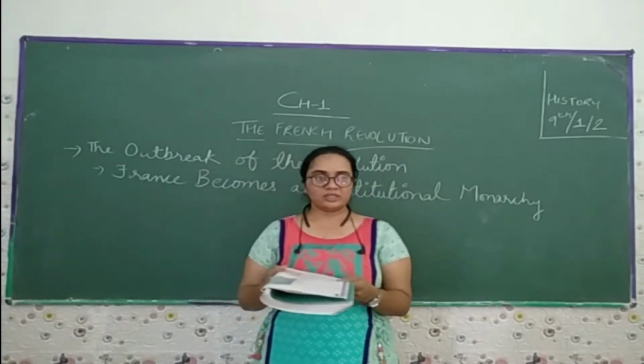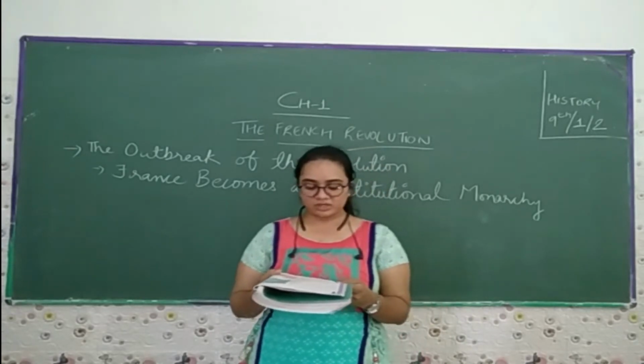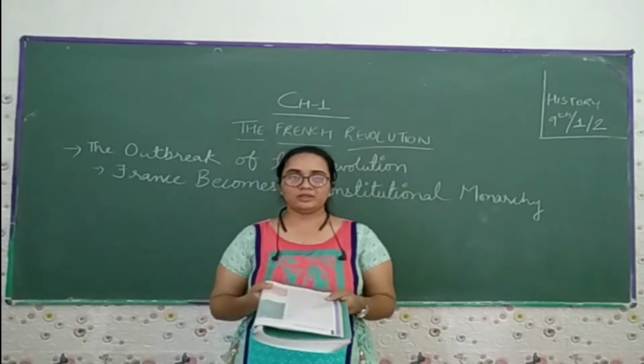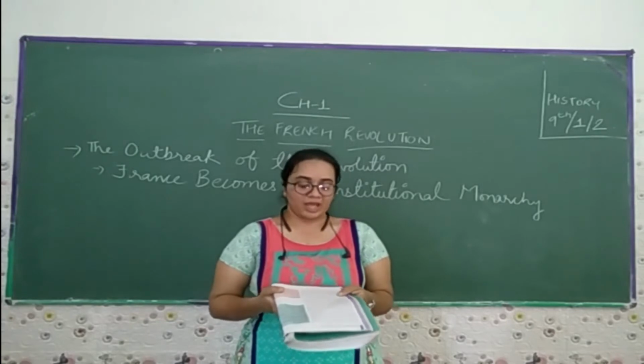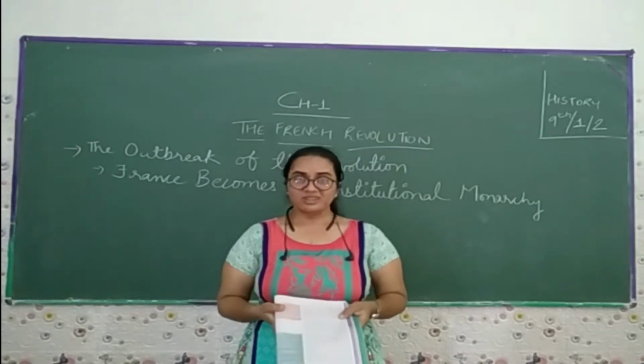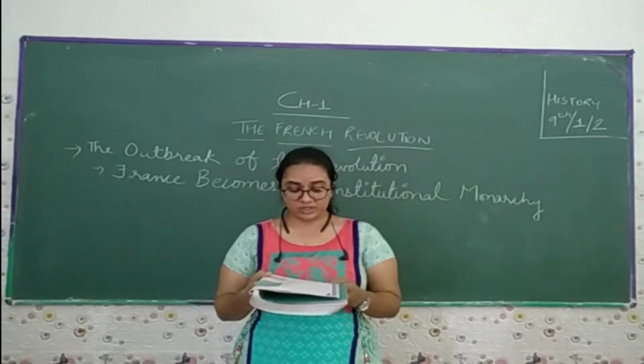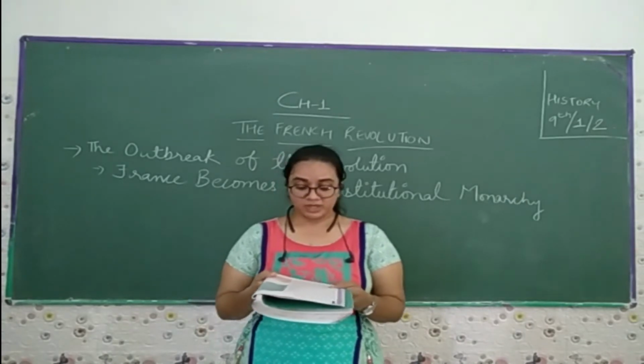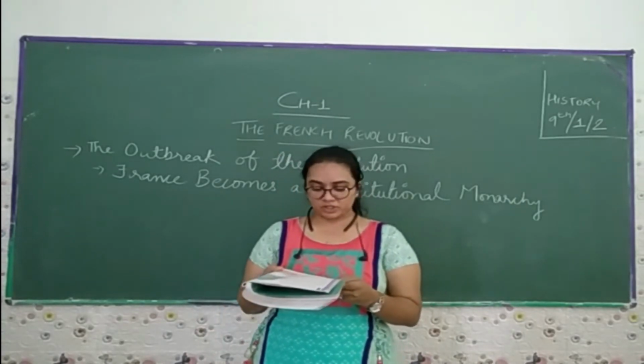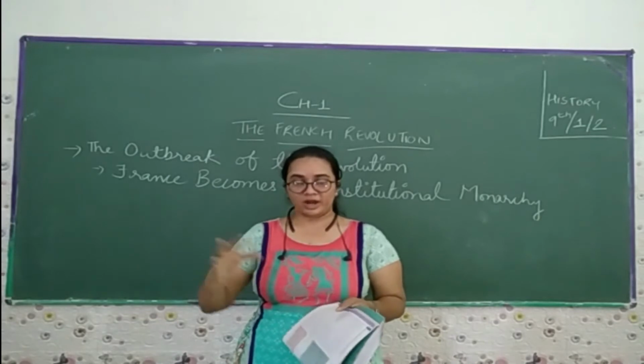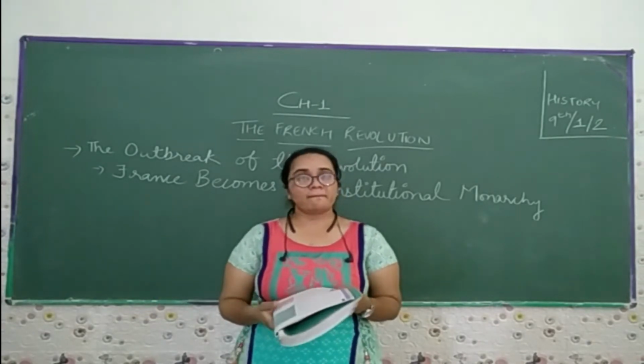When the king rejected this proposal, members of the third estate walked out of the assembly in protest. So the king rejected the proposal, saying we are not going to allow that, and the third estate walked out of the assembly.